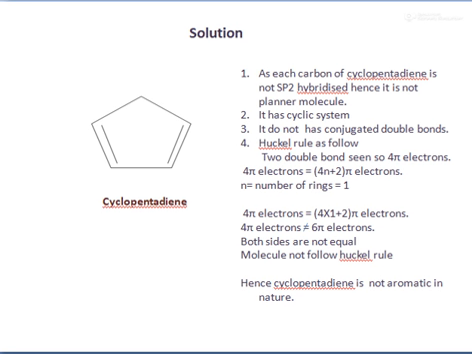So according to two double bonds we get 4 pi electrons, and when we put the value of n in the formula we get 6 pi electrons. So both sides are not equal, hence this molecule does not follow Huckel's rule. Hence this molecule, that is cyclopentadiene, is non-aromatic.